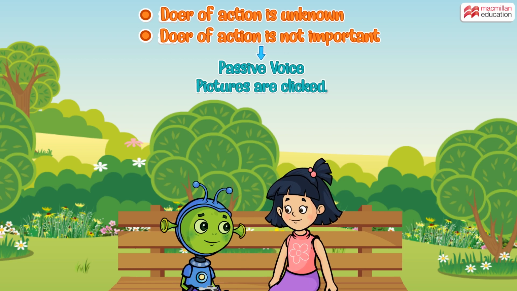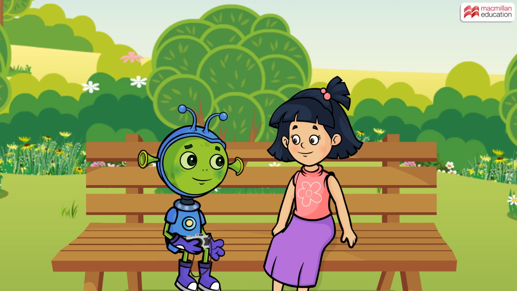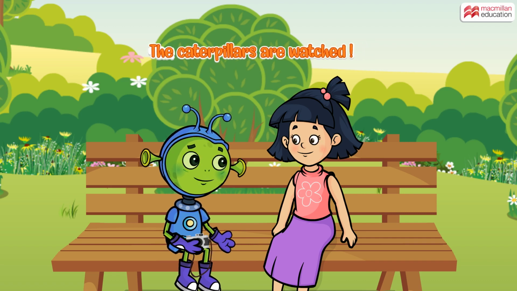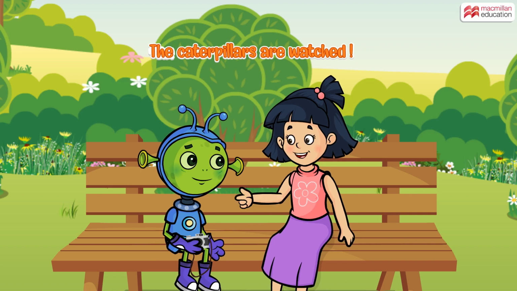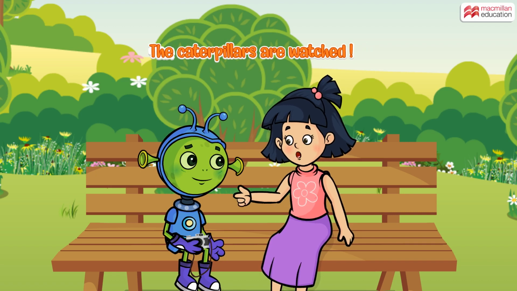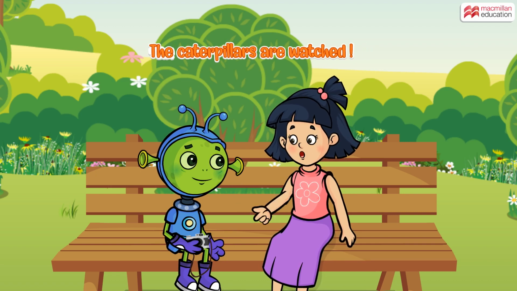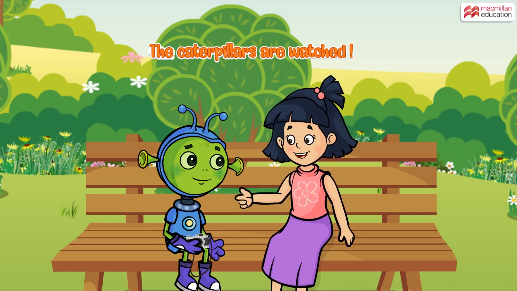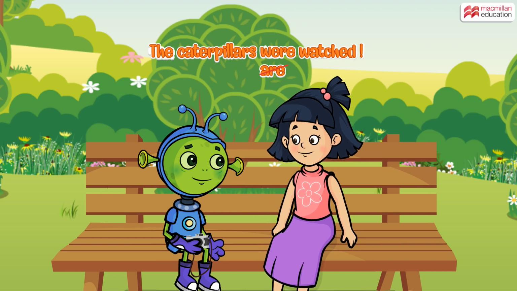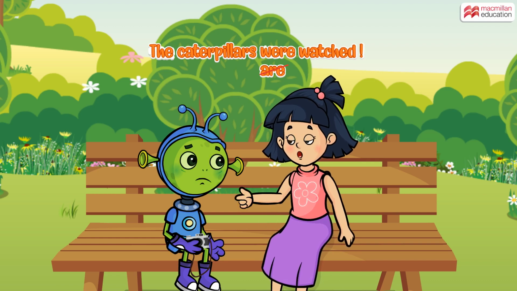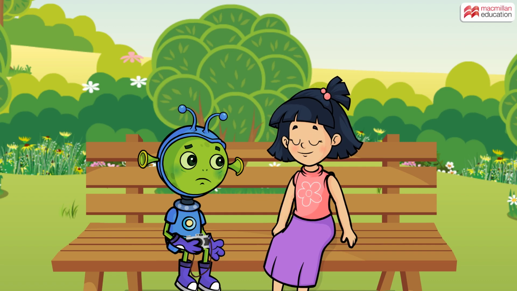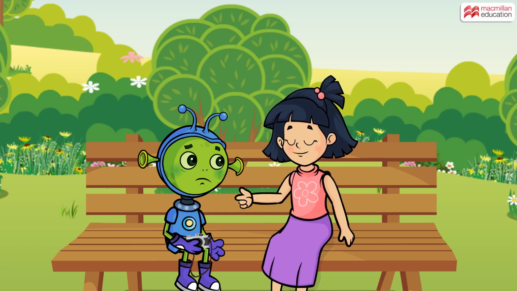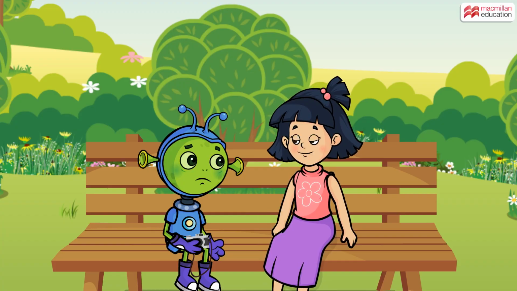So that means, if I did not know that you were watching the caterpillar, I would say the caterpillars are watched. That's right. However, no one is watching the caterpillars right now. It happened in the past. So we should say the caterpillars were watched. Oh. Yep. When we change from the active voice to the passive voice, we must keep in mind the tense of the verb in the sentence.